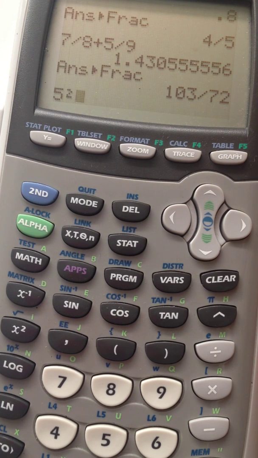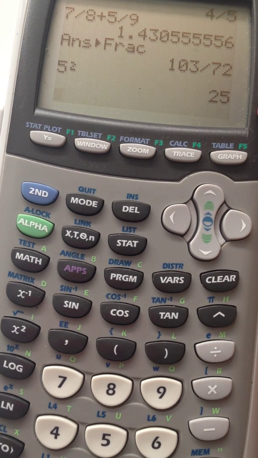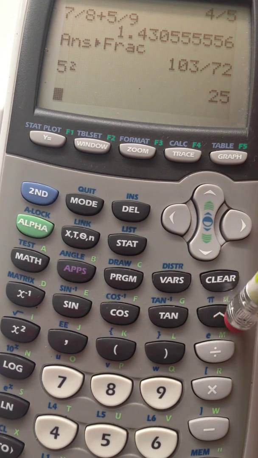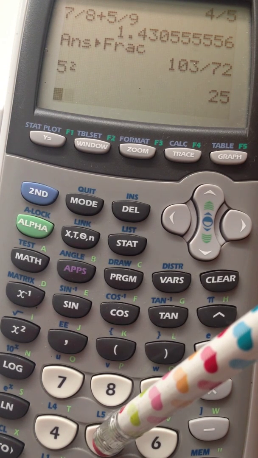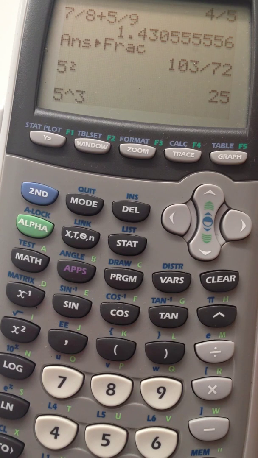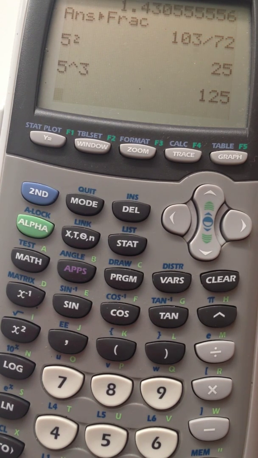And then if you hit enter, it'll give you 25. But let's say you want to do 5 cubed or some other power besides squared. There is a little button over here that takes any number to any exponent you enter. So if I wanted to do 5 to the power of 3, I would press 5, the power key, 3, and then it would give me 125.